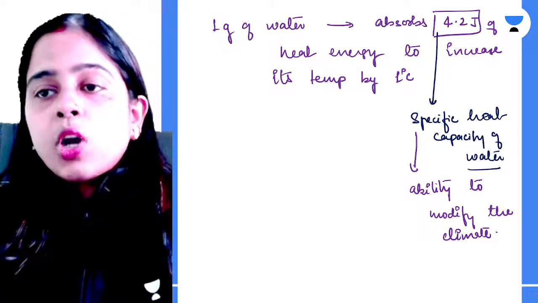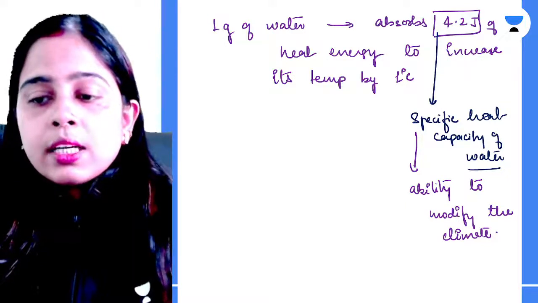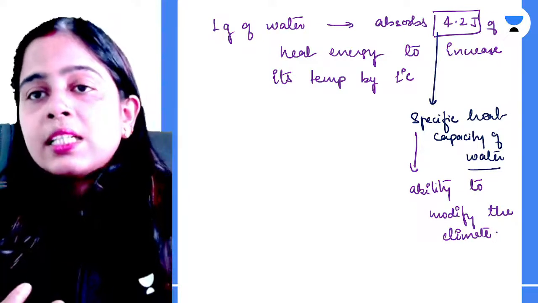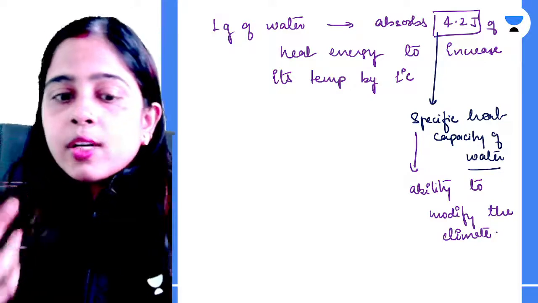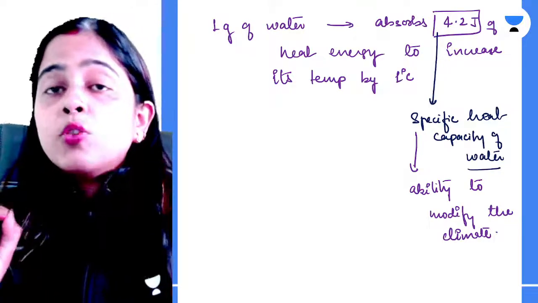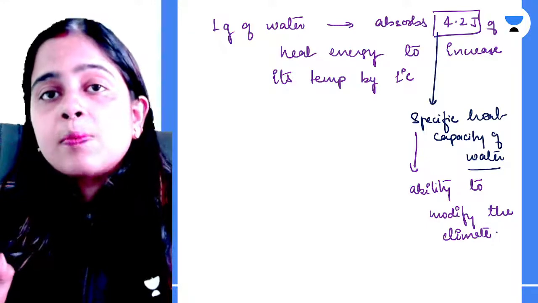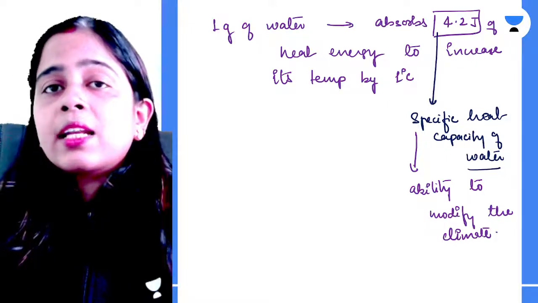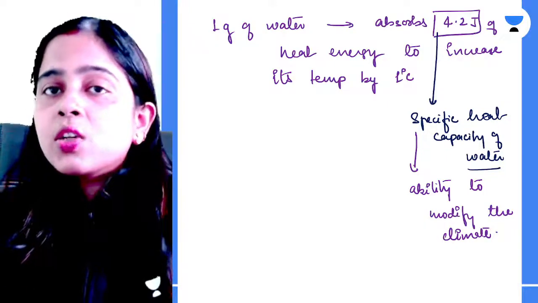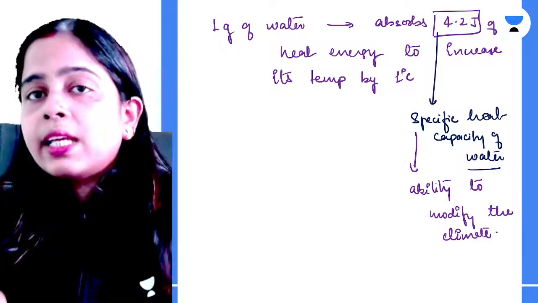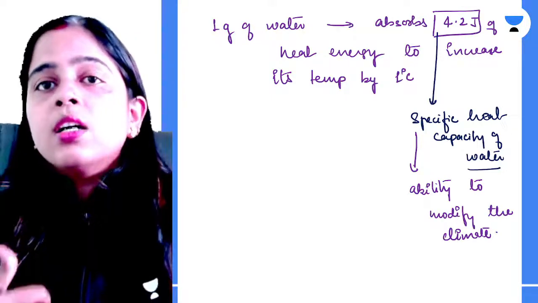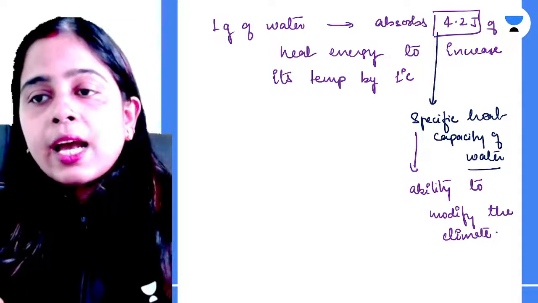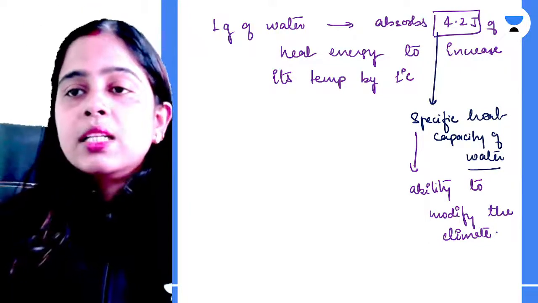Clear? So how is water able to modify the climate? Basically it is the ability of water to absorb heat energy. 1 gram of water requires 4.2 joule of energy to increase its temperature by only 1 degree Celsius. If so much water is there, that water can absorb a very high amount of heat energy during the daytime, and that heat energy is radiated during the night time, which makes the climate warmer during the winter season. Clear? In such a way, water can modify the climate. So I hope it is clear to everyone.